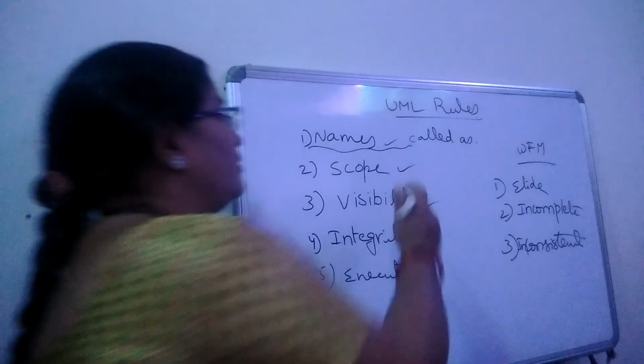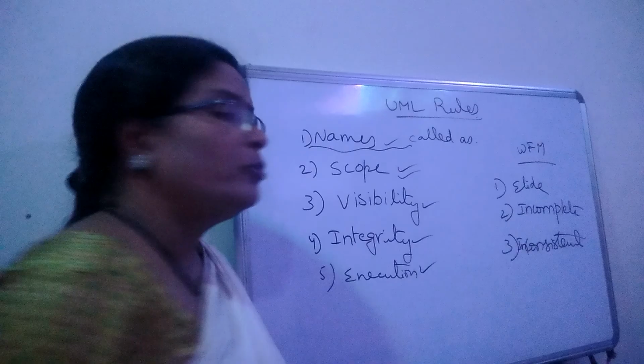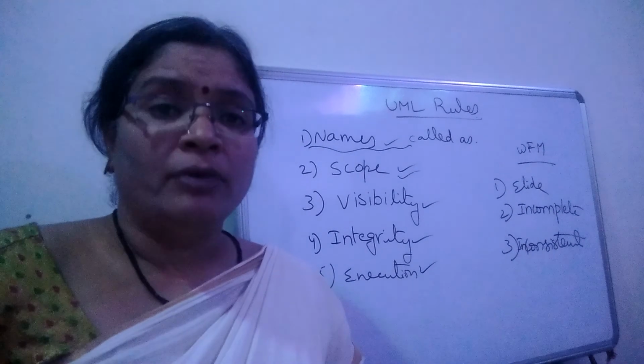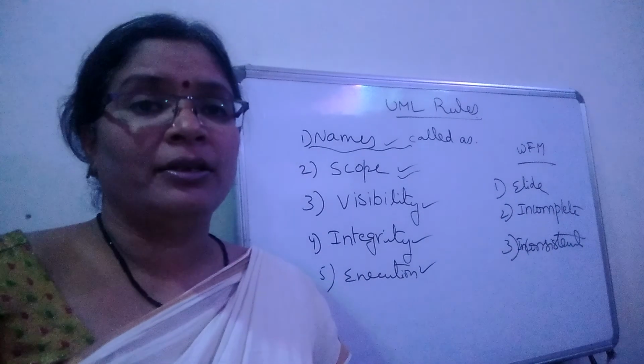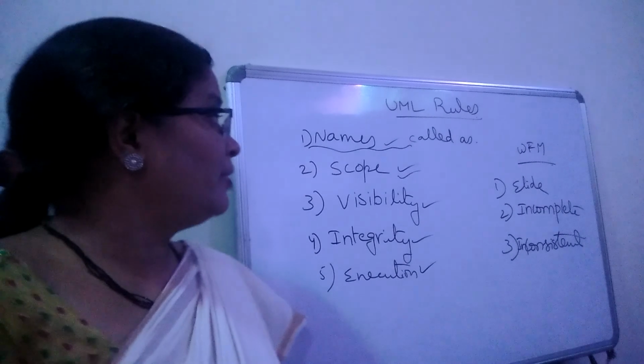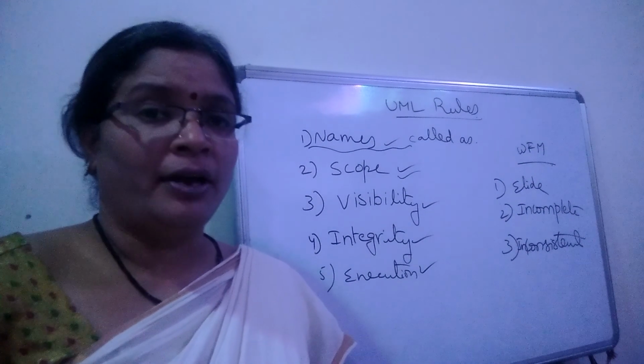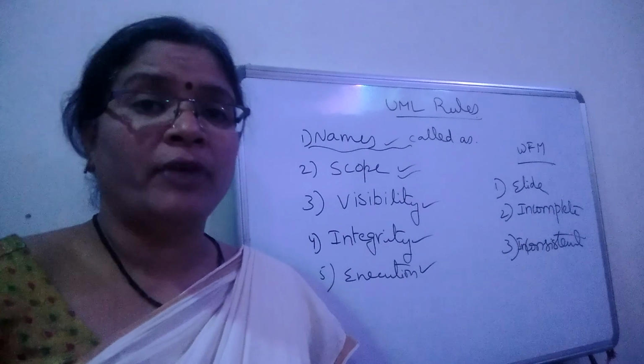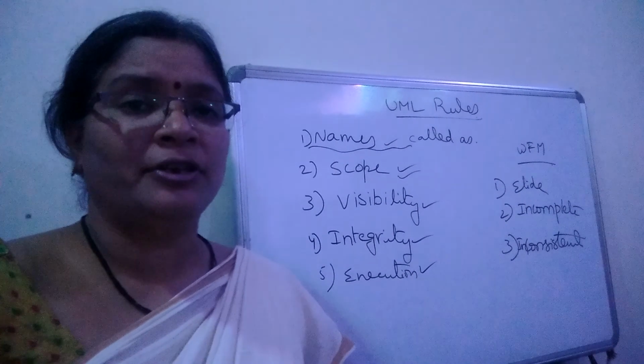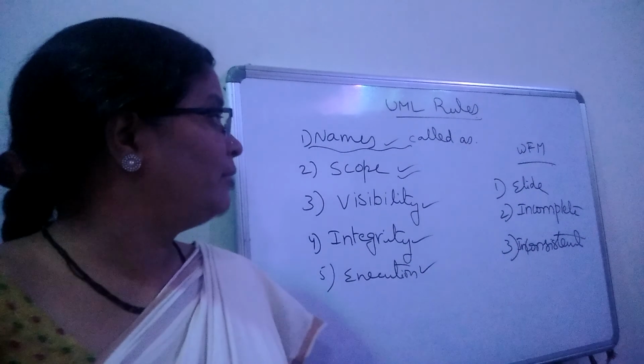And the second one is nothing but scope. What is the meaning of scope? How is it used semantically, what is the semantic relationship among these things, and what is the scope of availability of all these things and relationships? That is nothing but the scope.